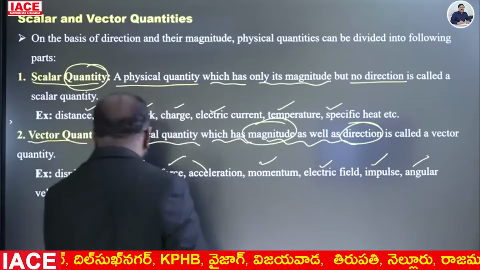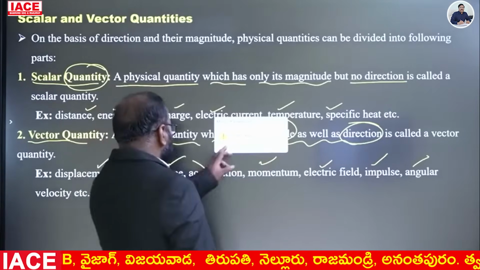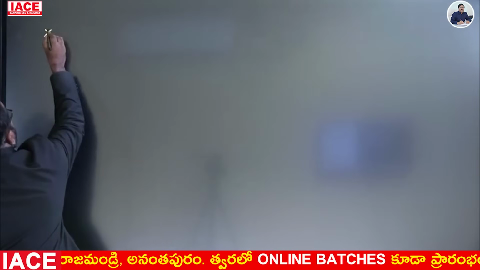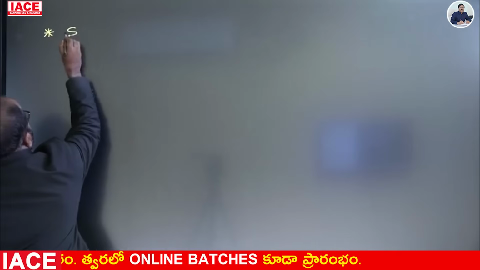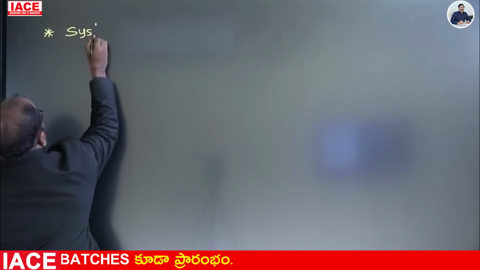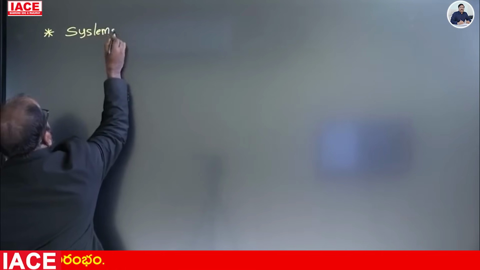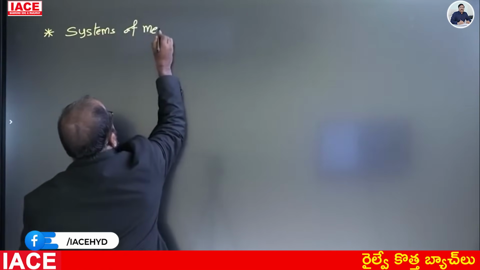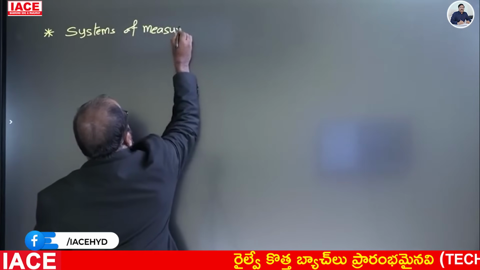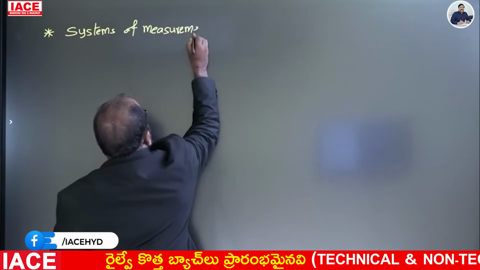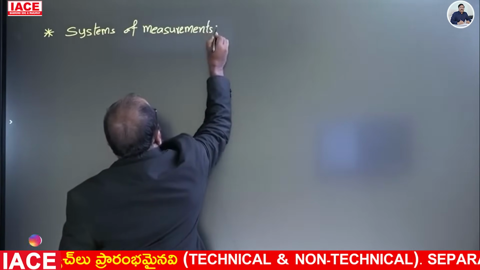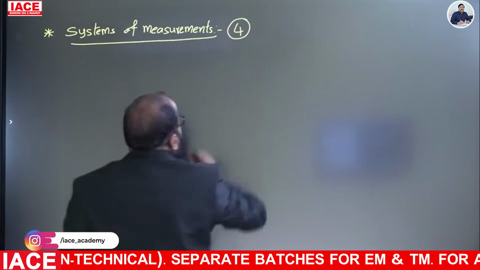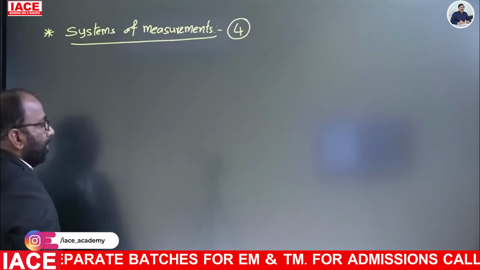Now let us see the systems of measurements. Systems of measurements, there are four types. What are they?